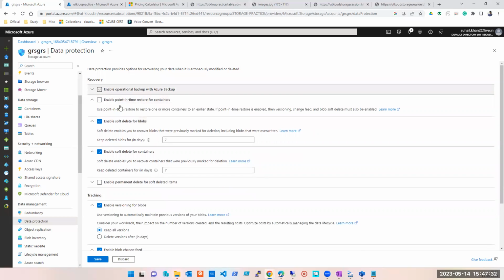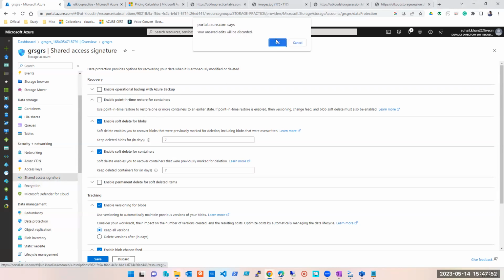Okay, don't worry, let it be. Whatever it is, I'll cover it again. Even if you have forgotten, or I haven't covered it, let's not waste time on that. I'll cover it again from scratch, so even if you have doubts, it will be clear. It is also about the point in time feature. I'll cover both of them. Don't worry. So let's go back to where we were, shared access signature.